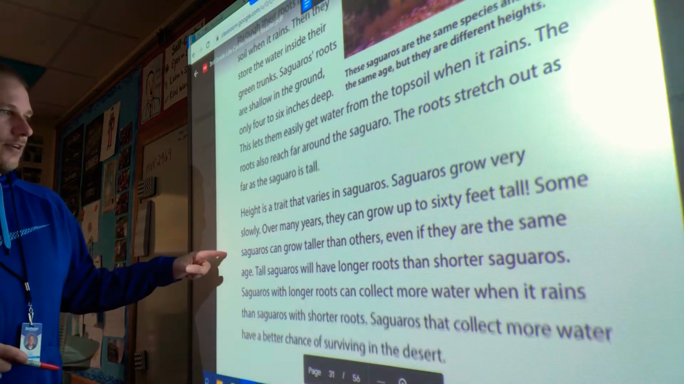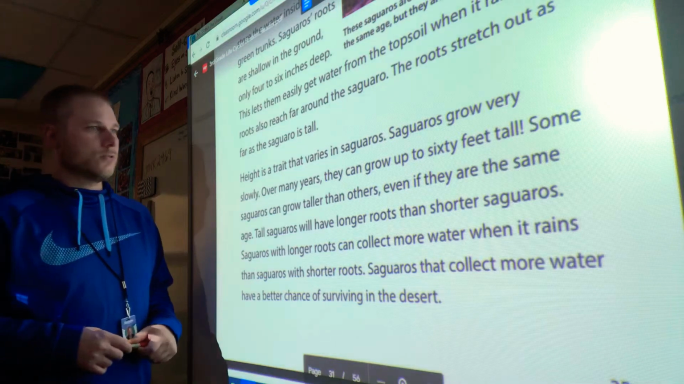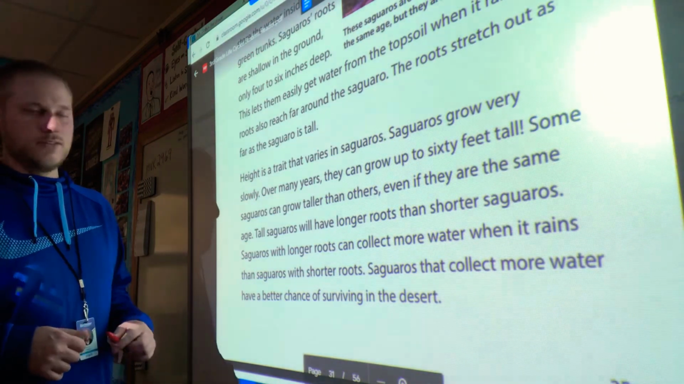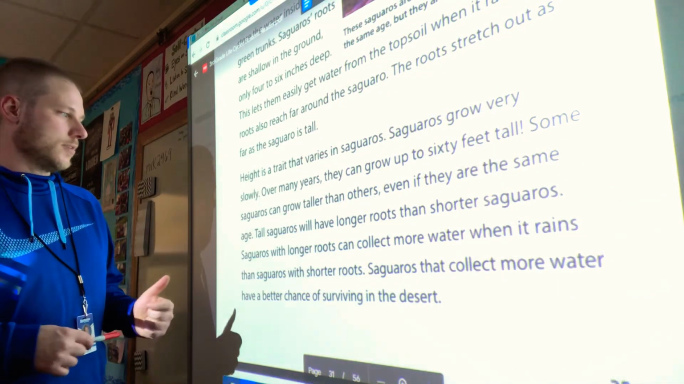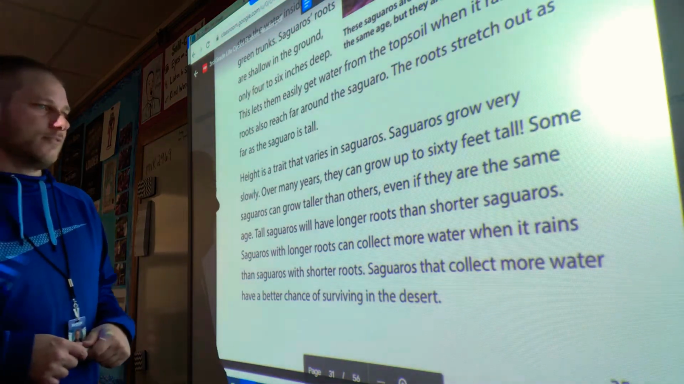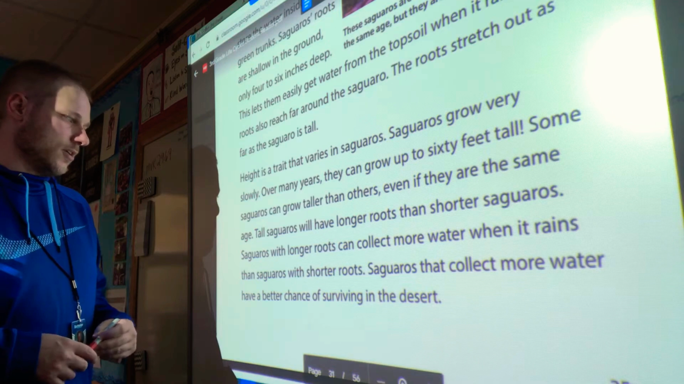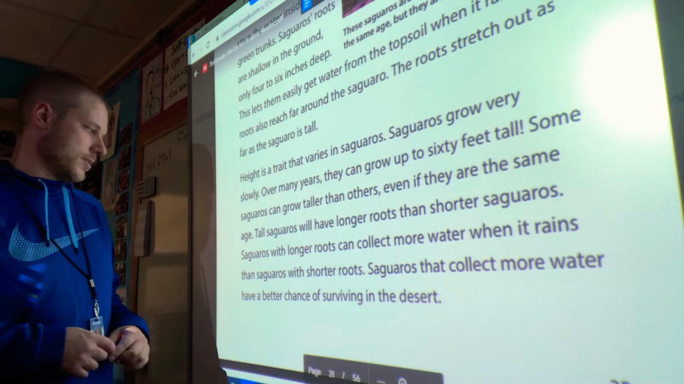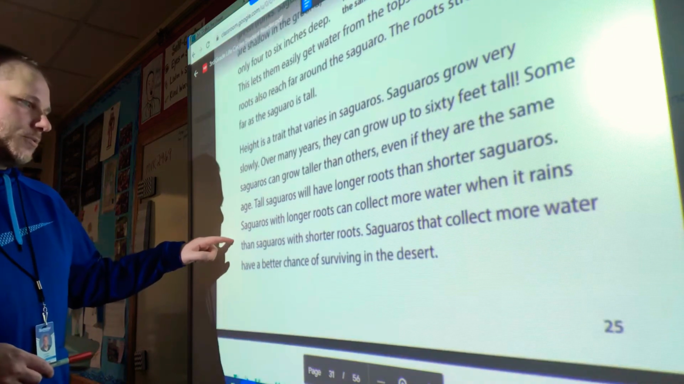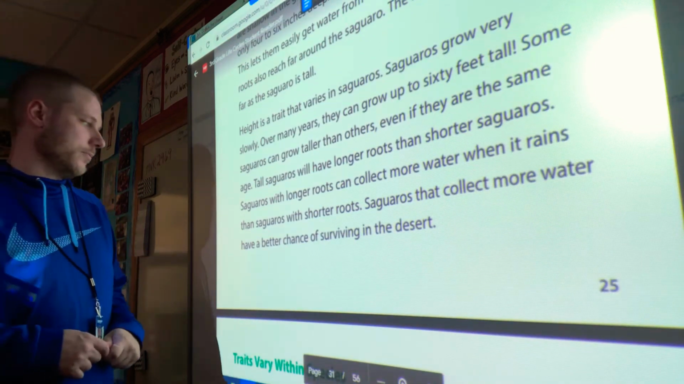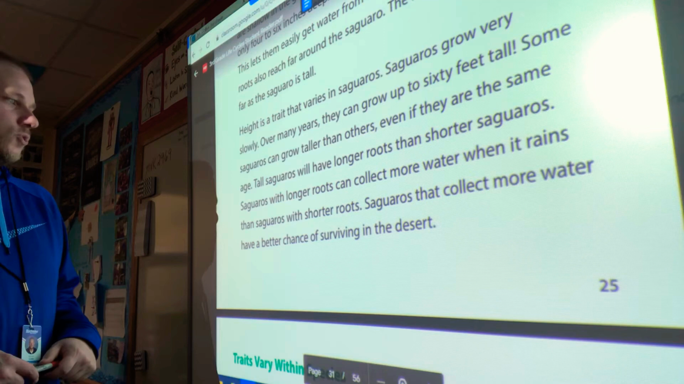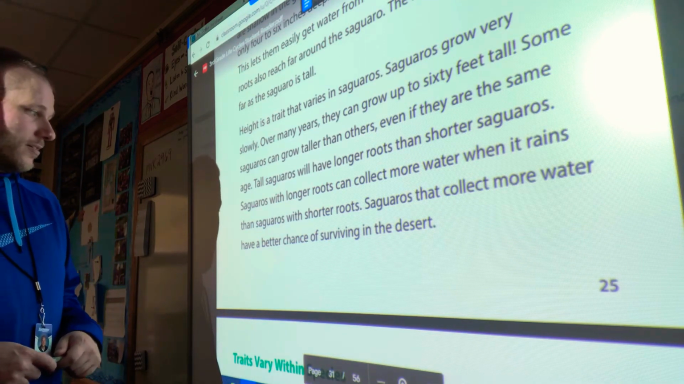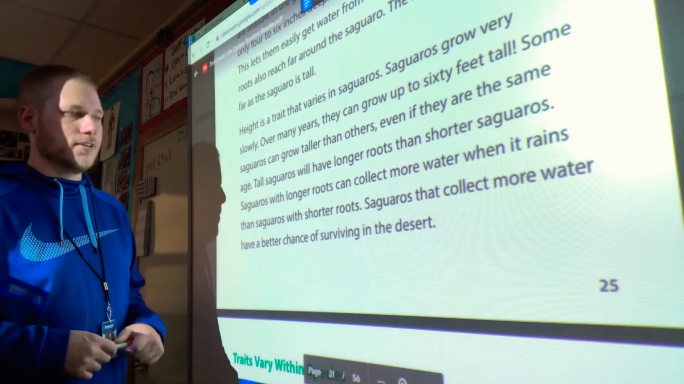The roots stretch out as far as the saguaro is tall. Height is a trait that varies in saguaros. Saguaros grow very slowly. Over many years, they can grow up to 60 feet tall. Some saguaros can grow taller than others, even if they are the same age. Tall saguaros will have longer roots than shorter saguaros. Saguaros with longer roots can collect more water when it rains than saguaros with shorter roots. Saguaros that collect more water have a better chance of surviving in the desert.